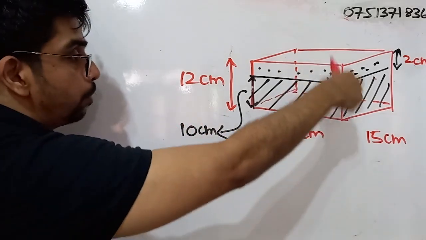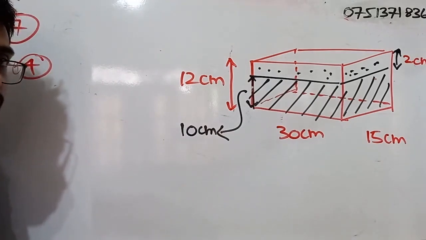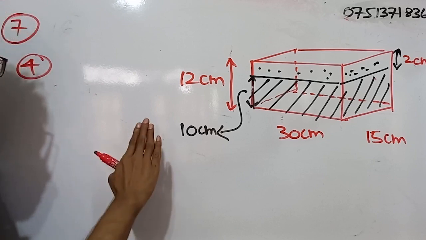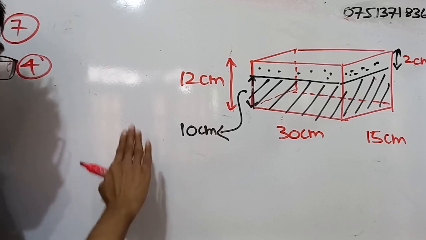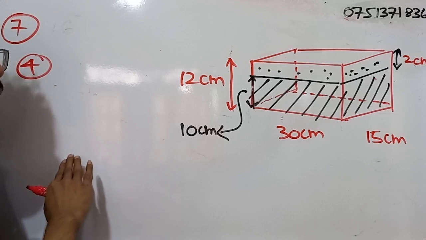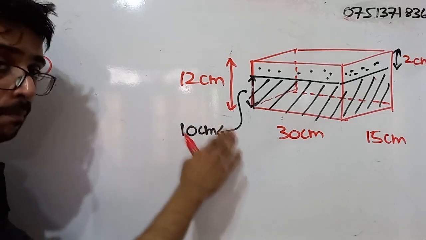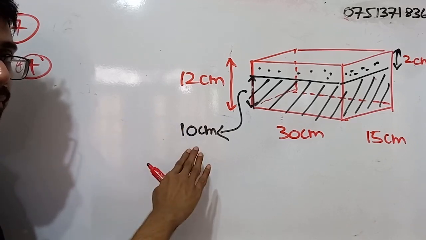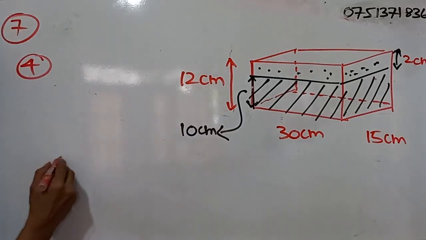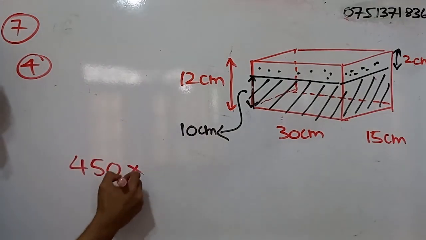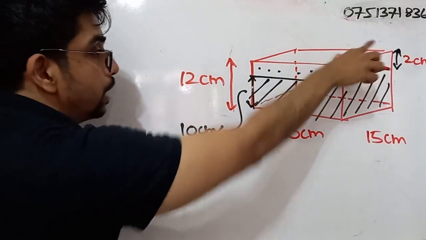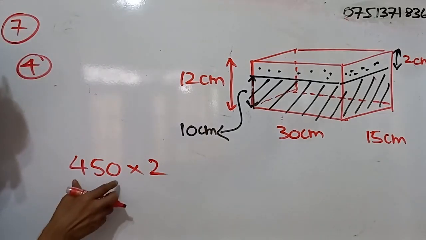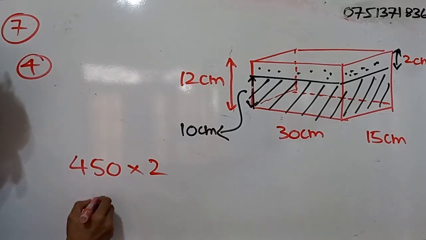So how do we calculate the volume of the empty space? Right? Still we are talking about the same fish tank, no? So the volume will be what? Area of base into height. So the area of the base will be the same, which is 450. We have to multiply that by what? 2 centimeters, the height of the empty space. So 450 into 2.